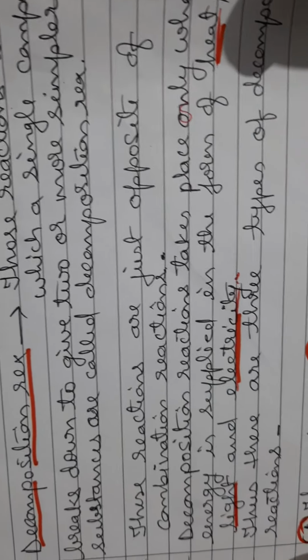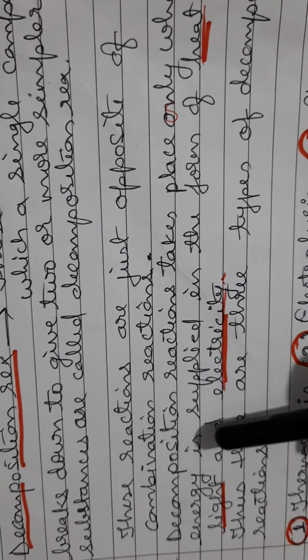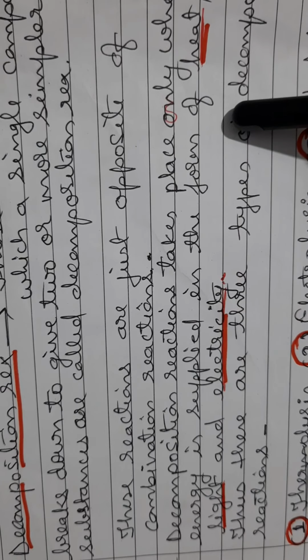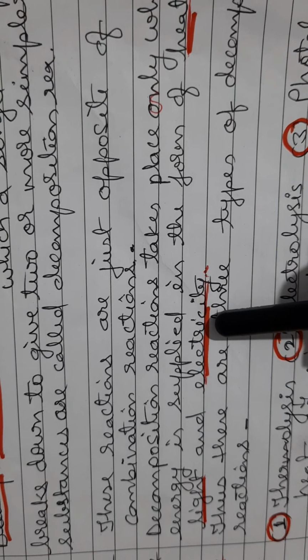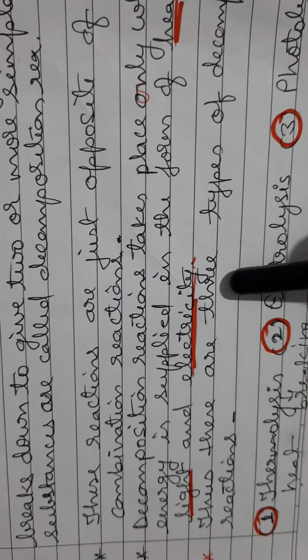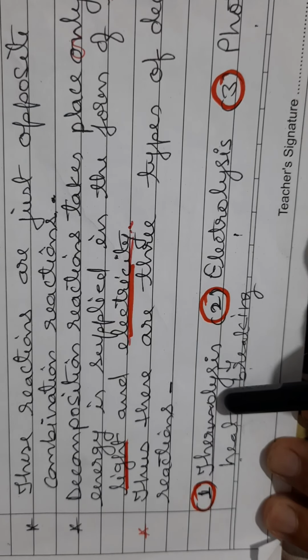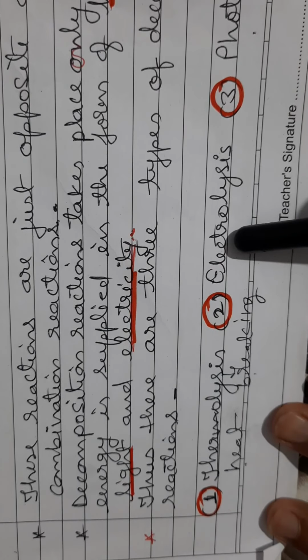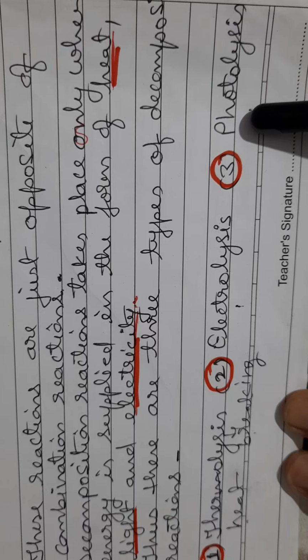Decomposition reaction always takes place by the absorption of energy. This energy is supplied in the form of either heat, light or electricity. That's why these decomposition reactions are classified as thermal decomposition or thermolysis, electrical decomposition or electrolysis, photolytic decomposition or photolysis. Let's understand these reactions in detail.